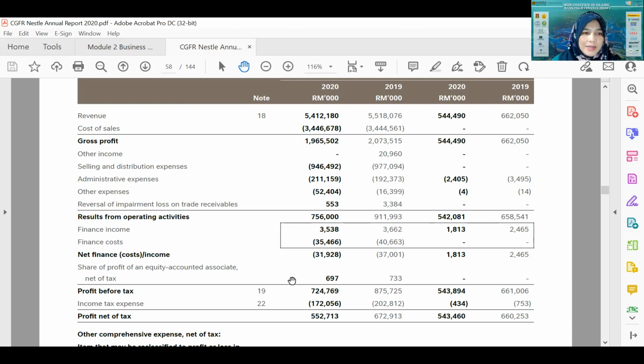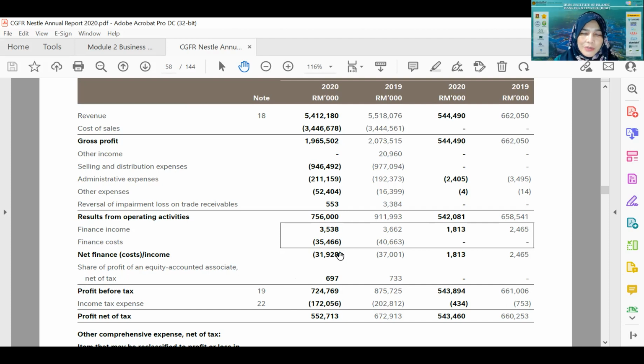So that's why the amount reported here, profit before tax, is not about the money available in the bank. It is just the profit reported based on all the transactions which involve cash and also credit. So that's why we need to prepare the statement of cash flow to understand how much money is available in the bank.